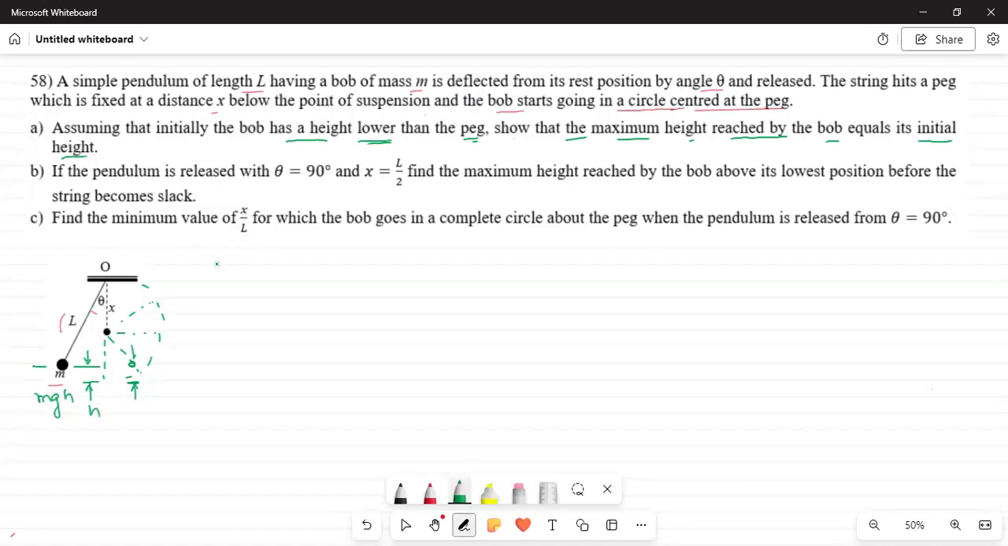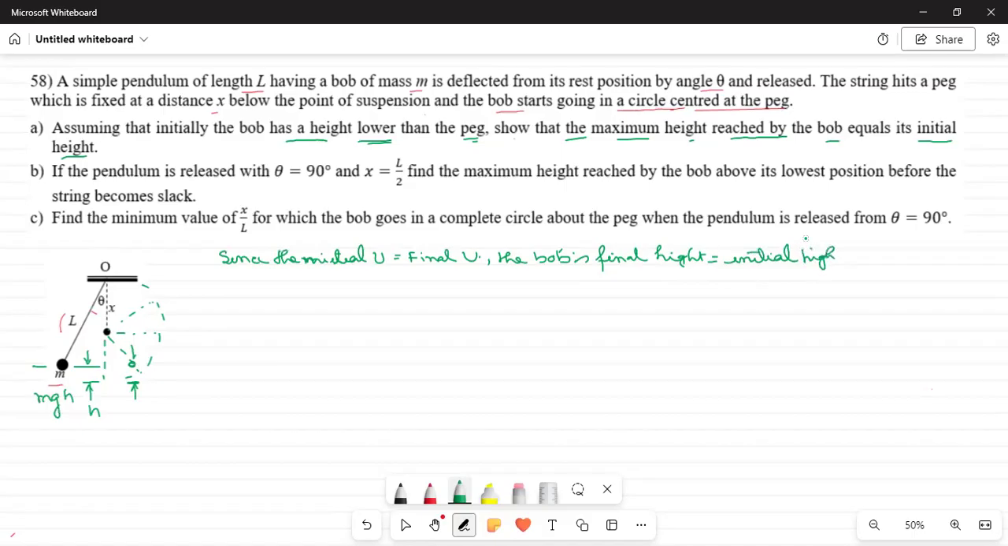So we can just write a line here. Since the initial potential energy is equal to the final potential energy, the bob's final height has to be equal to its initial height. So this is part A.